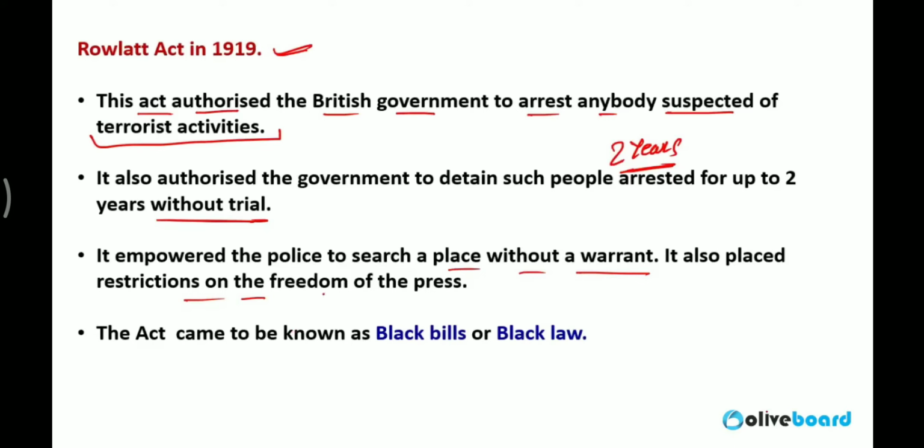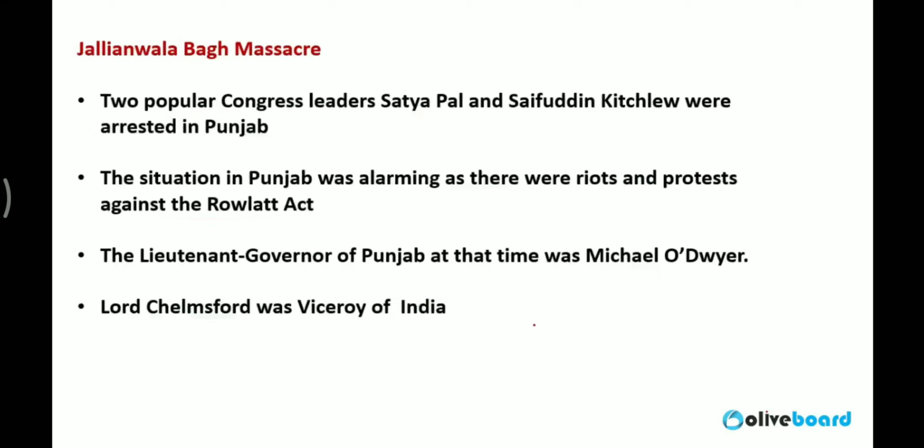And after that, restriction on the press was also made by the Rowlatt Act in 1919. It was called Black Bill or Black Law.